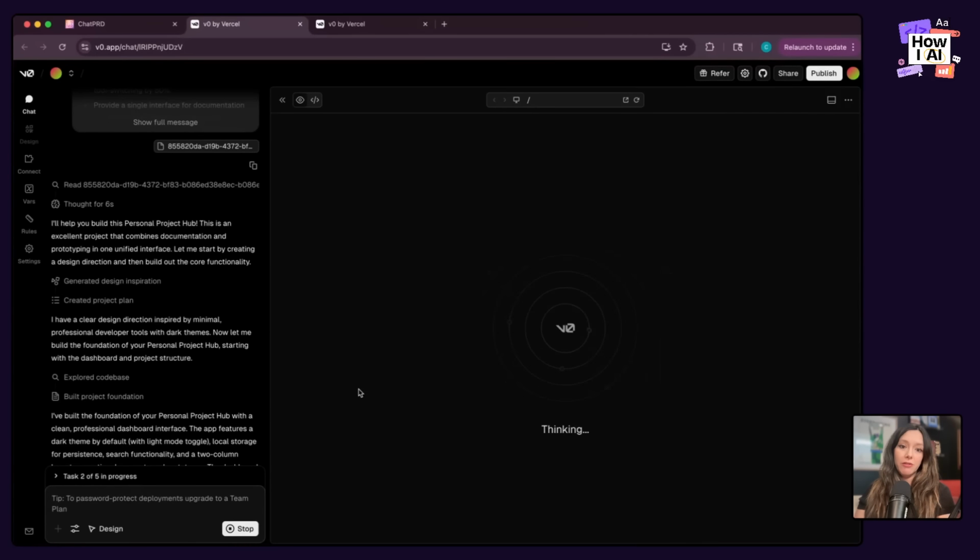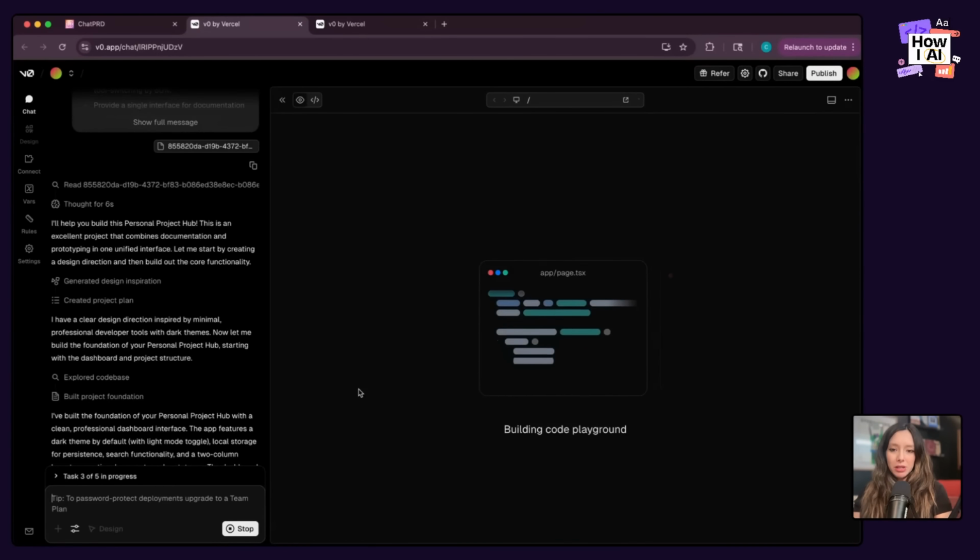But I like for beginners to start in a vibe coding kind of platform like this because you can really see it first. They have this web-based browser that you can look at. You don't have to worry about running it locally. And you can really focus on the things that I know some of you non-technical people care about, which is how it looks and how it works. And then we'll worry about the code. I feel like starting with an IDE like Windsurf or Cursor or VS Code or whatever, you really start worrying about the code too early for somebody who is non-technical. So let's let this generate, and then I will come back and show you how I pull this into Cursor.